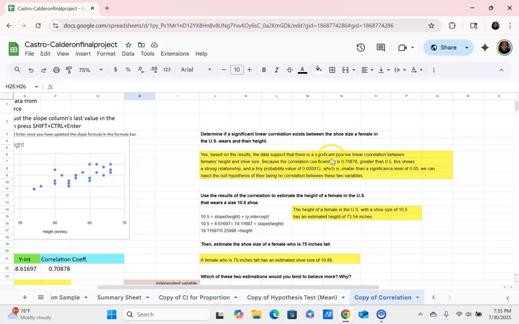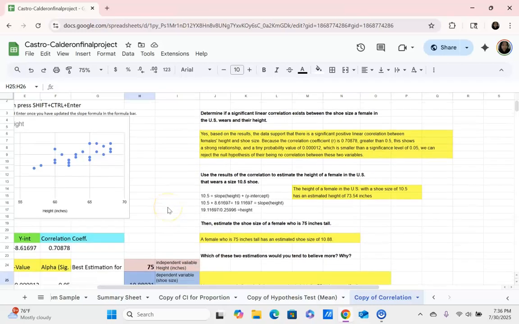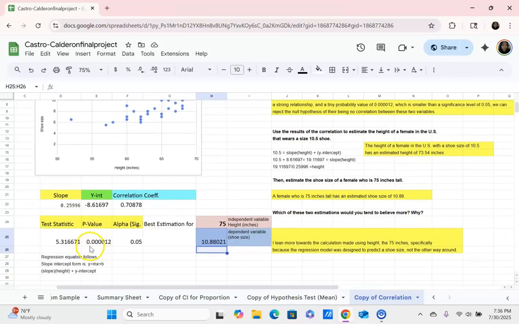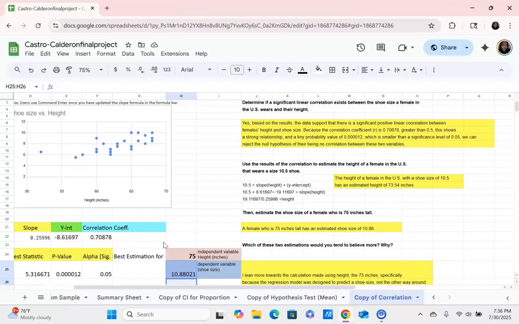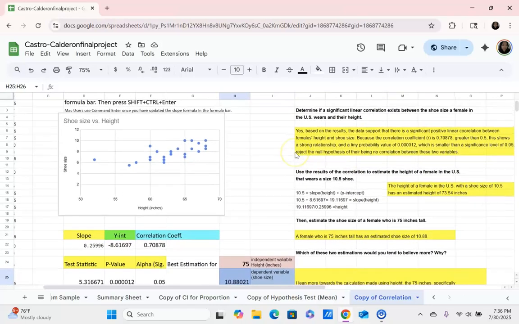The correlation coefficient r is 0.70878, which is greater than 0.5, which shows a strong relationship, and this tiny probability value, 0.000012, is significantly smaller than the significance level of 5%, 0.05, so we can reject the null hypothesis of there being no correlation between these two variables.